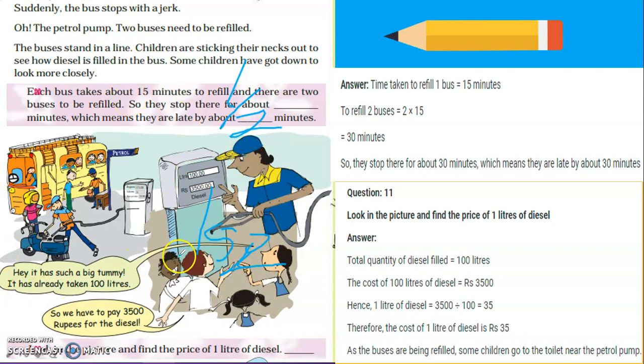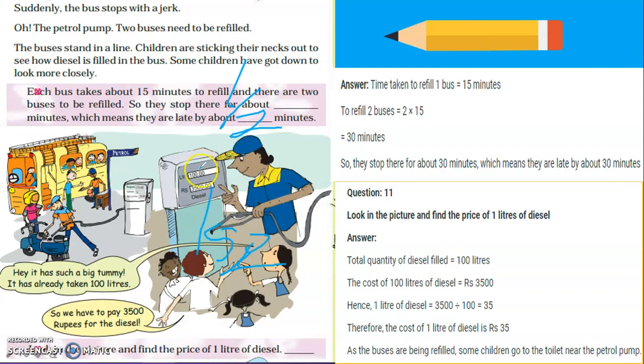Hey, it has such a big tummy. It has already taken 100 liters. Now look in the picture and find the price of 1 liter of diesel. See, 100 rupees is 1 liter of diesel. Or do you think 3500 rupees is the liter? Come on, look. I'll tell you how to find out this value.